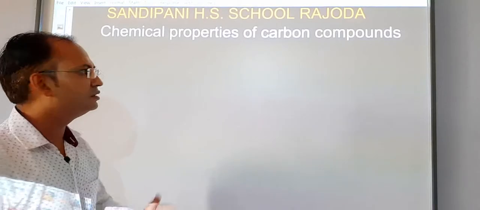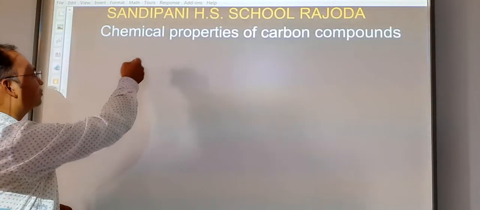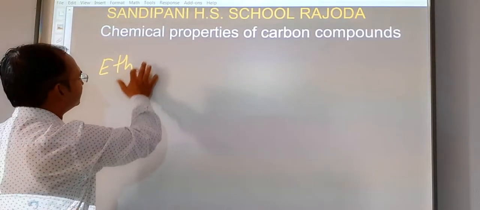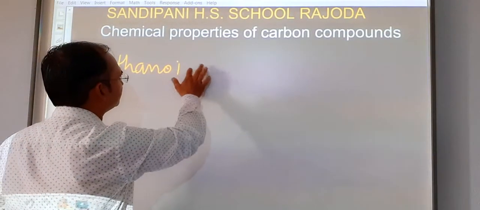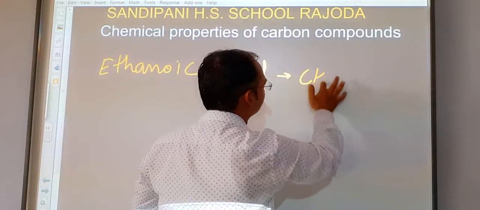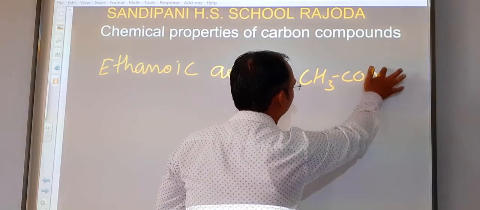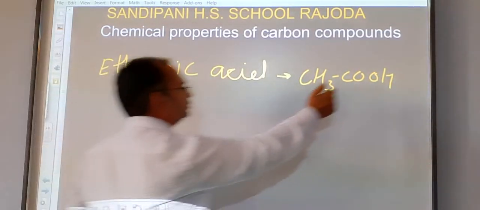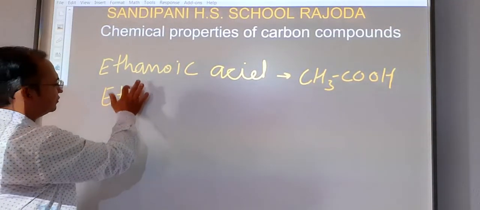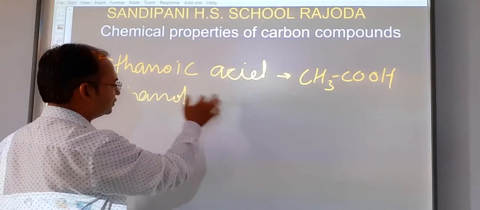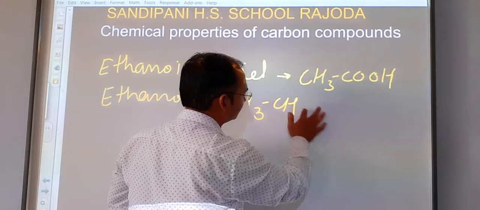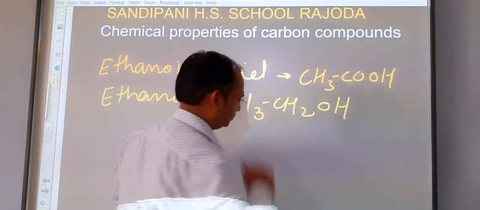compounds, that is ethanoic acid, CH3COOH, and ethanol, CH3CH2OH.